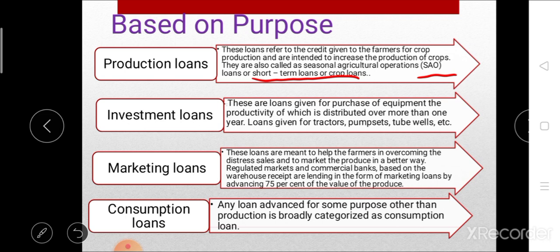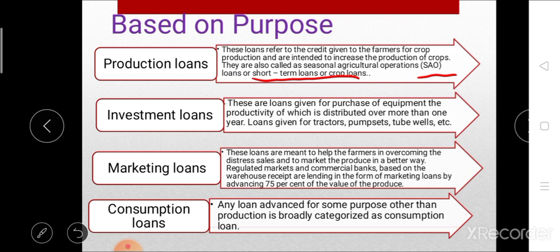These marketing loans can be given by different regulated markets and commercial banks based on warehouse receipt. This marketing loan can be advanced at the rate of 75% of the value of produce. That means on whatever the value of produce, 75% loan is advanced. This is the third type of loan, marketing loan.